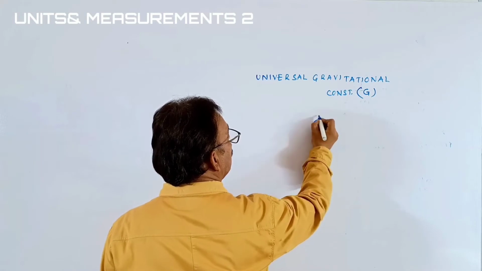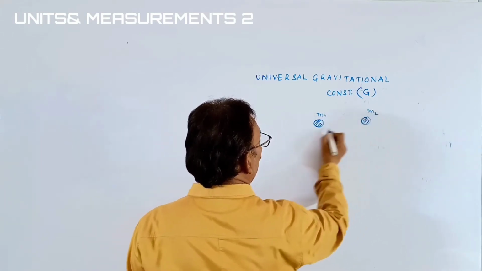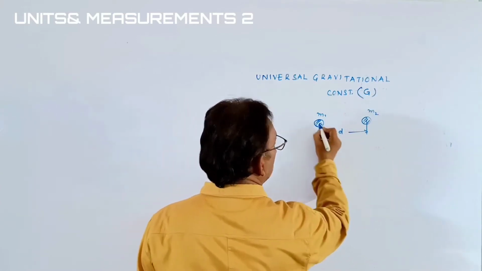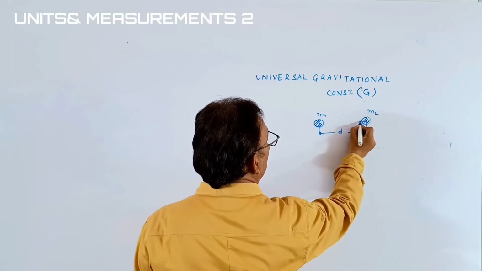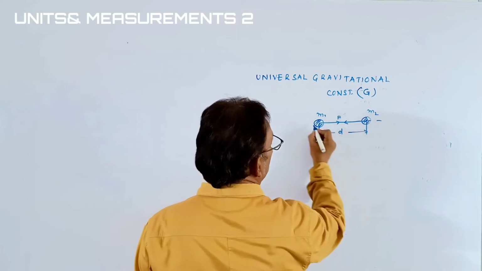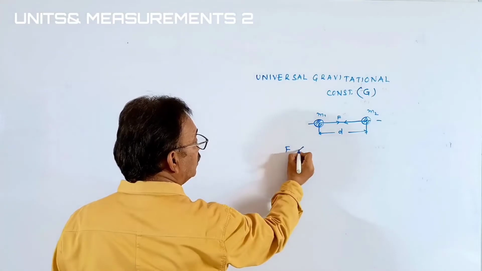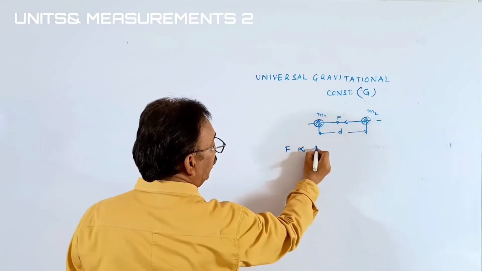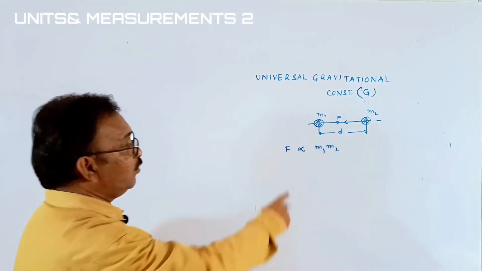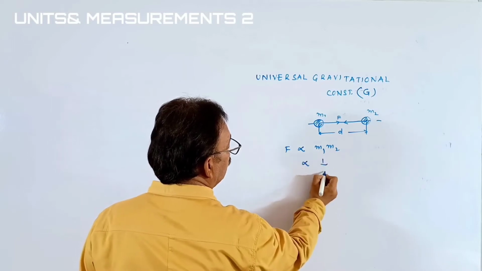Let's say it is the mass M1 and we have one more mass M2. They have been separated by a distance of d. Okay, students, I am joining the centers. Then a force acts between them along this line, students. This force depends upon two factors. It is directly proportional to the masses of the bodies, and inversely proportional to the square of the distance between the centers. Then we can write it as 1 by d square.